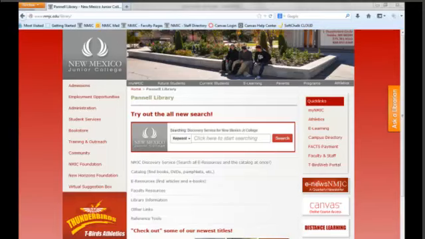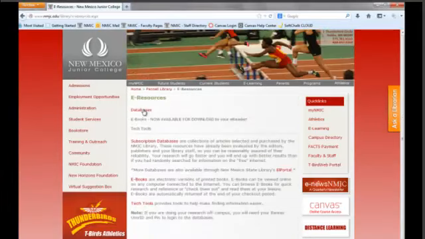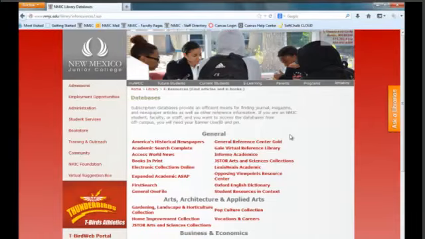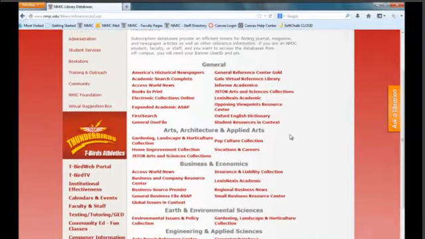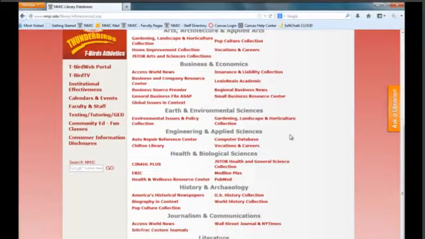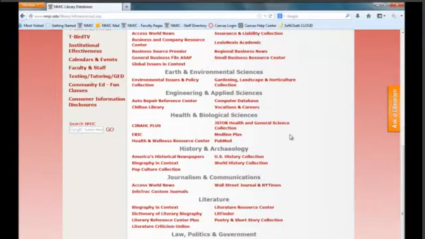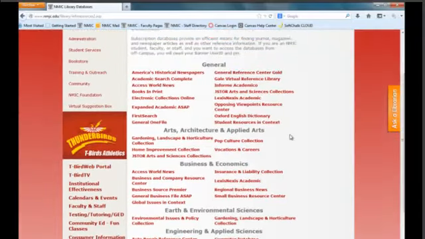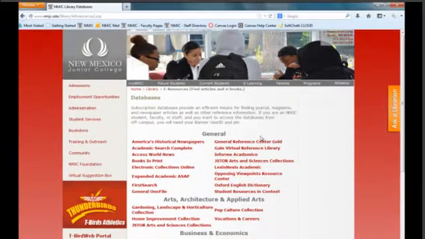By going to our library webpage at nmjc.edu/library, we can go to the e-resources and databases. On the databases page, you will see a variety of subject areas. Choose a database based on your research topic's subject area. Two of the best general searches are Academic Search Complete and General Reference Center Gold. We'll start with General Reference Center Gold.